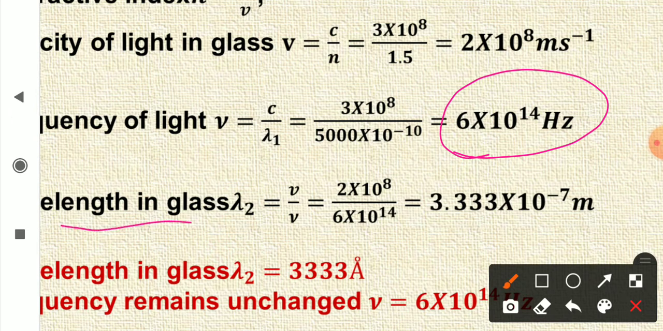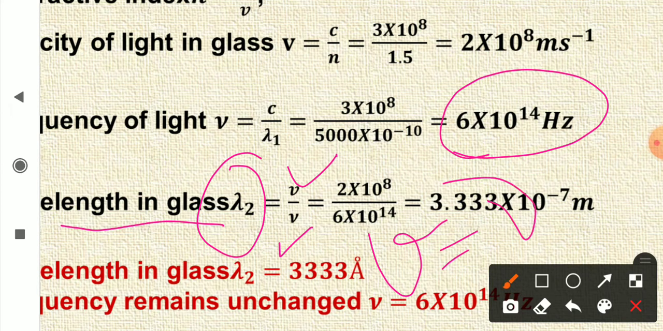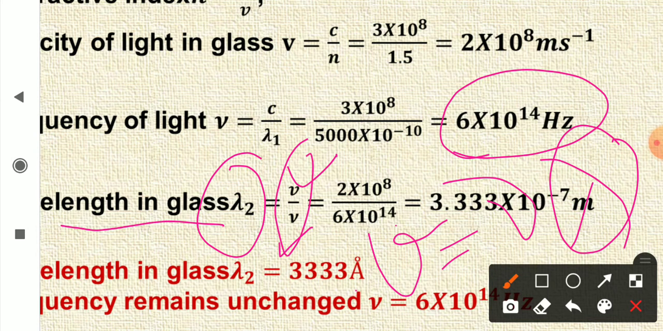Now wavelength in glass will be velocity in glass upon frequency in glass. You know that velocity v is equal to nu lambda. So lambda is equal to v upon nu. You can see v upon nu. Now velocity in glass is 2 into 10 raised to the power 8, and